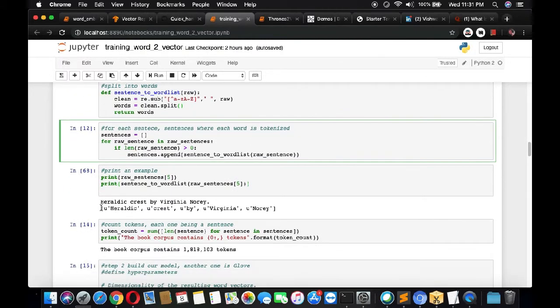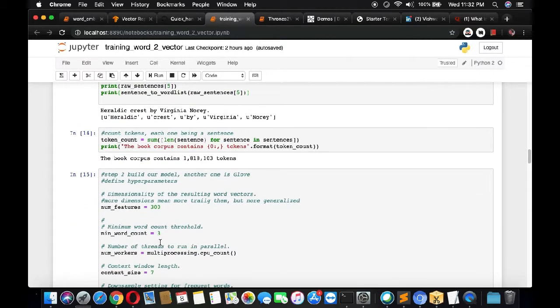So for every sentence it will be created like this, and every sentence will be appended into sentences. So sentences is this array, and every sentence's words, which have been split like this, would be appended for every sentence into the sentences variable. Then this is the number of tokens that we have.